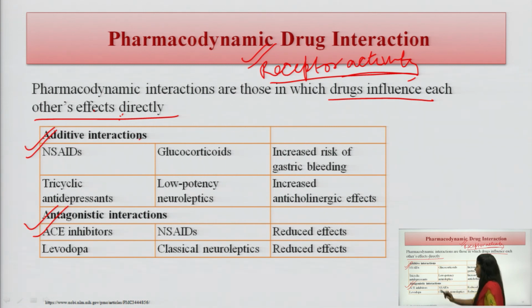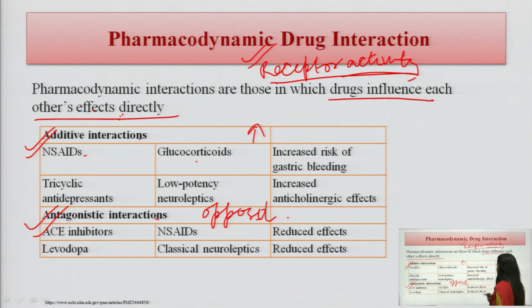In additive interaction, what happens when two drugs, or a drug is given with any other substance, is that it gives more effect. In antagonistic interaction, what happens? The effect is opposite, or the effect of the drug will be reduced.